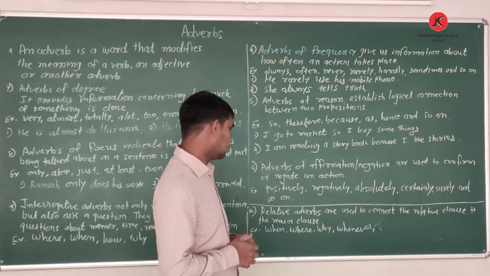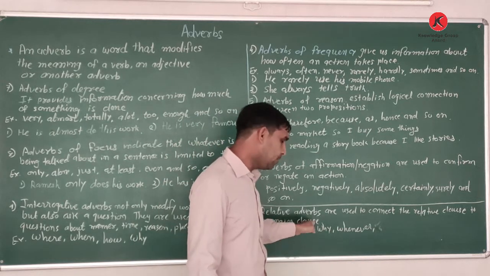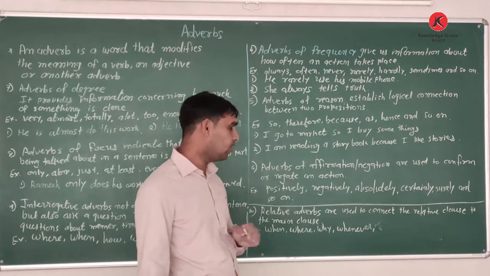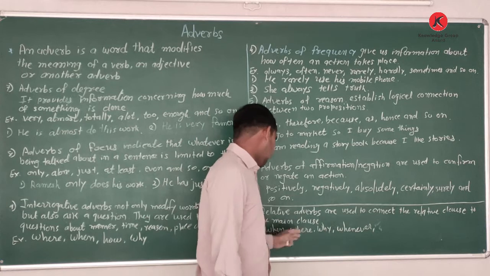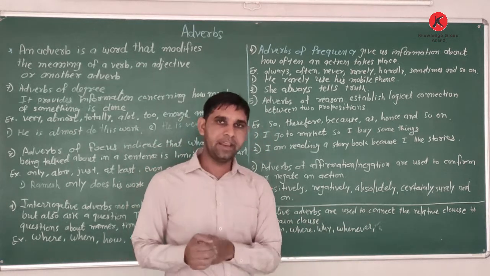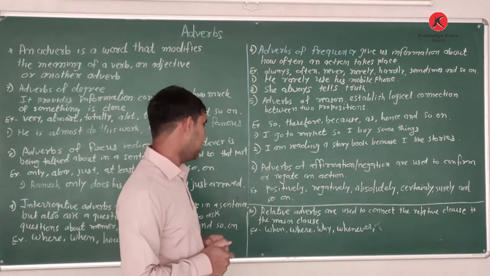Okay? This is the place where I meet you. Shows this clause. Relative adverb we use. Okay? We use whenever, when, and why also in this clause. In relative clauses it shows the relation. Shows the two clauses. Okay?